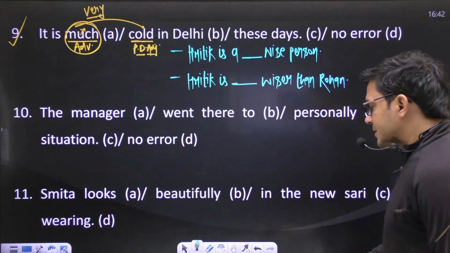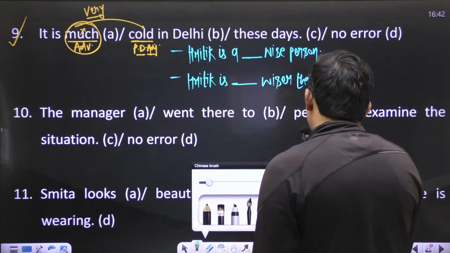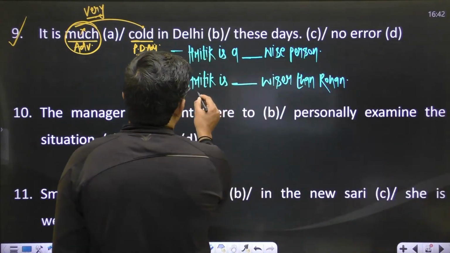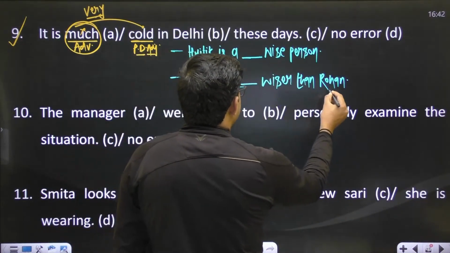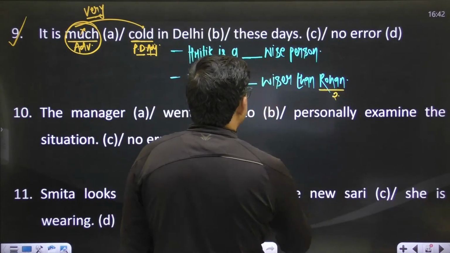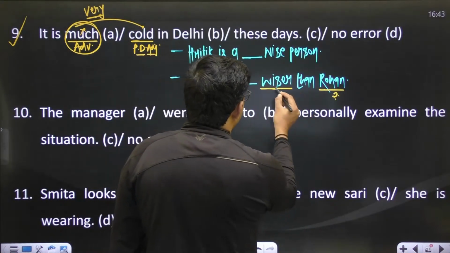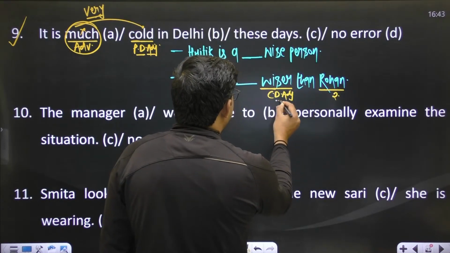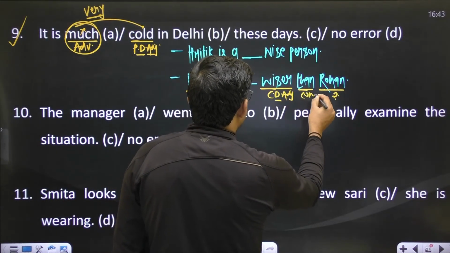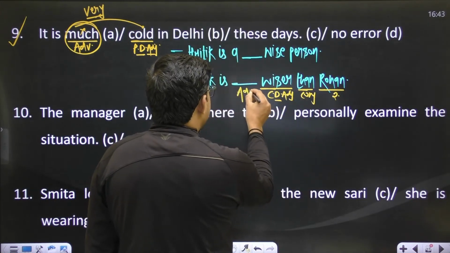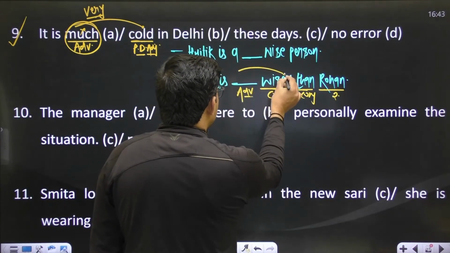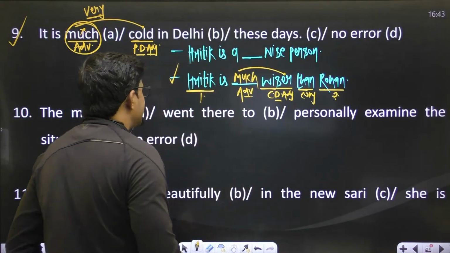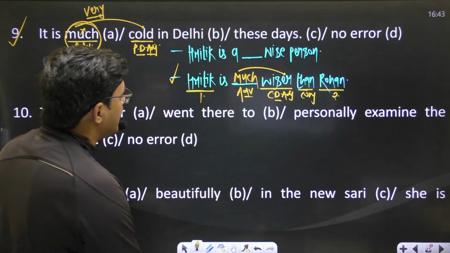Two different sentences you have, and in the second sentence you have a person Ritik, and the second one is Rohan. There is a comparison between two. Whenever you have a comparison between two, we use an adjective of comparative degree and the conjunction of comparison, than. But before this adjective of comparative degree, we use an adverb, and that adverb must be much. The sentence will be: Ritik is much wiser than Rohan.